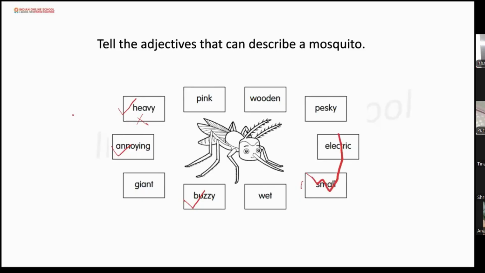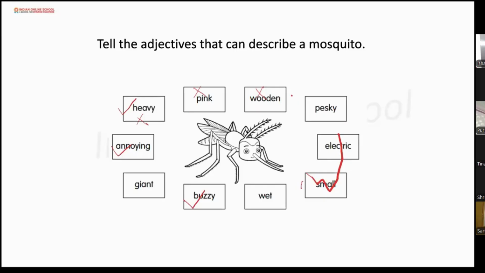Now the next is, is it pink in color? No, ma'am. Is it made of wood? Is it wooden? No. Is it pesky? Ma'am, what is pesky? Pesky means when the mosquito bites, it just causes you itching. Is it pesky?